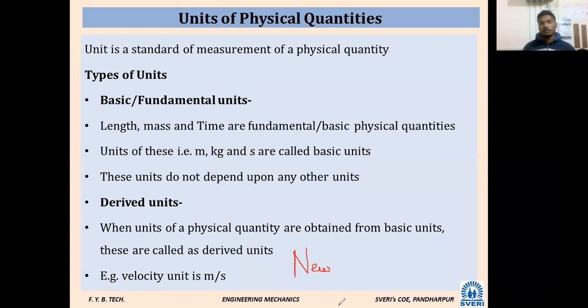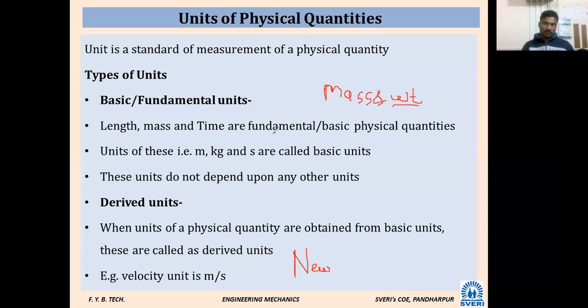Weight. What is the difference between mass and weight? Whether these terms are the same or different? Different. Weight is the force applied on the body.